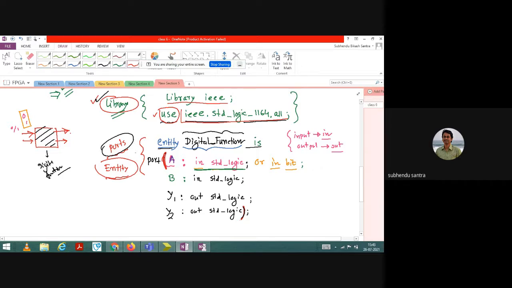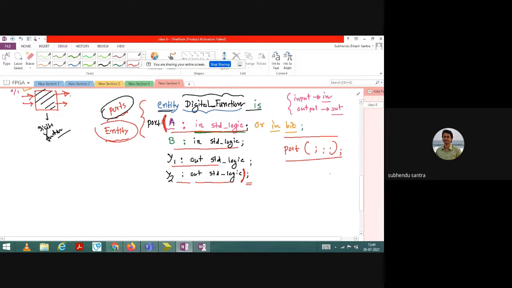Similarly, what you are basically doing is writing port, and then you write something, some semicolon, something semicolon, and finally a semicolon. So this is the syntax. On the input side, I have written A is the input standard logic, semicolon. B input standard logic, semicolon. Y1 is the output standard logic, semicolon. Y2 is the output standard logic, and then bracket close, and then the final semicolon. Okay, like this. When you complete it, then you have to write end entity.